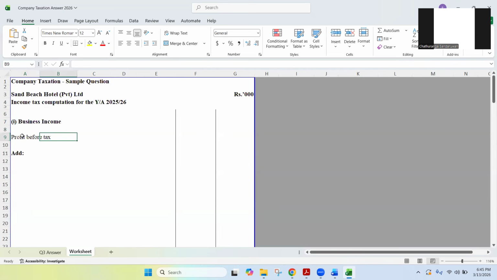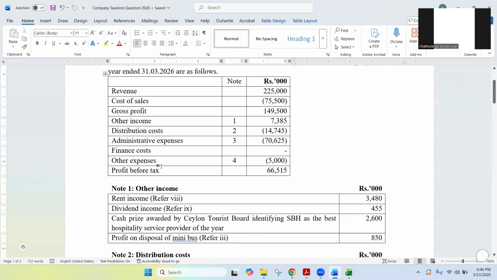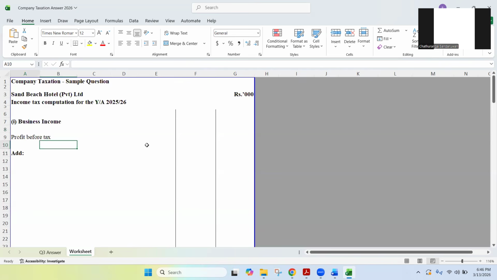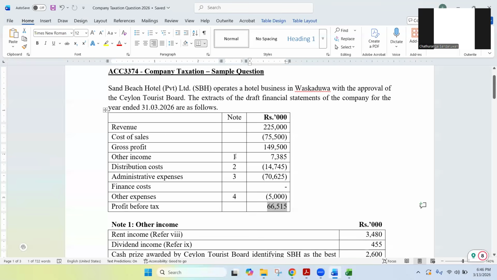Starting with profit before tax, we'll go to the question. Profit before tax is 66,515. So I'm going to write that. I'm going to use the second column. I'm doing the whole question in thousands, right? Thousands, 66,515. Now we'll go from the beginning. Now we are going to do some adjustments, add or deduct any expenses.